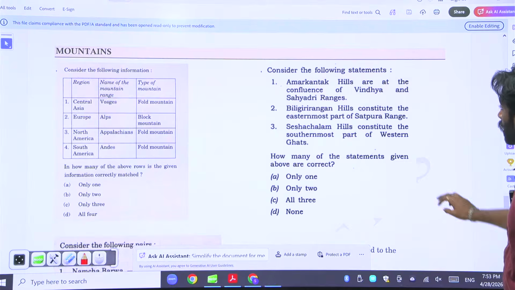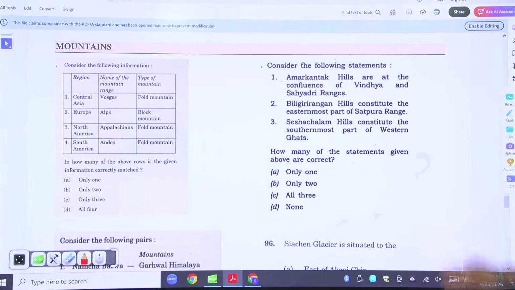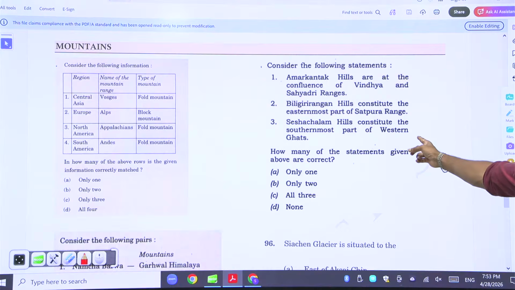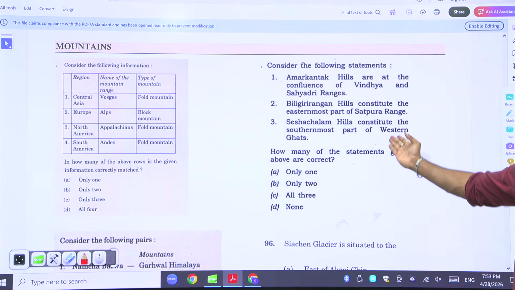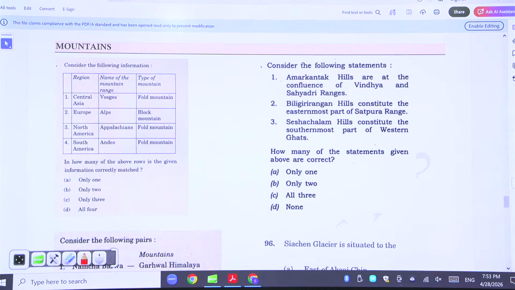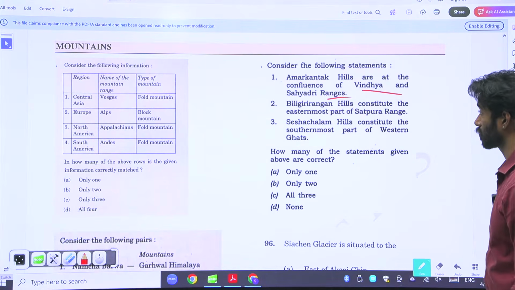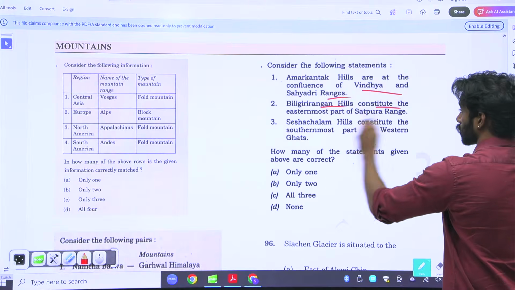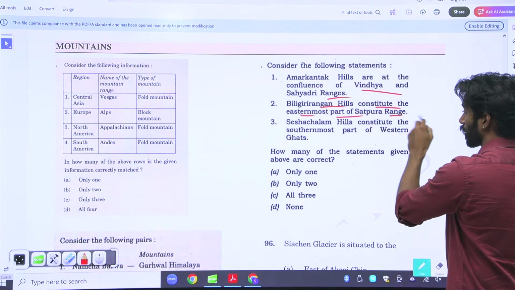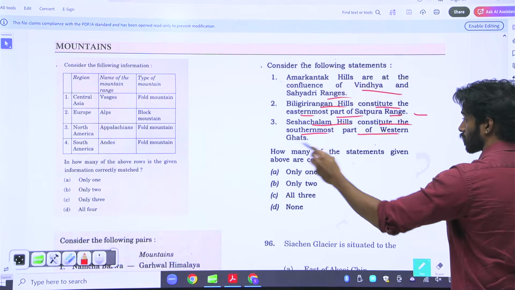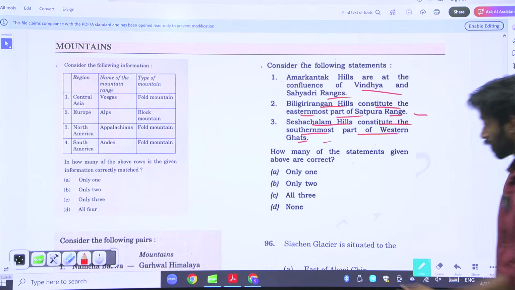Okay. This is again very factual. Indian geography is always factual. Amarkantak hills are the confluence of Vindhya range and Sahyadri range. Biligirangan hills constitute the easternmost part of Satpura range. Seshachalam hills constitute the southernmost part of Western Ghats. Answer is none.